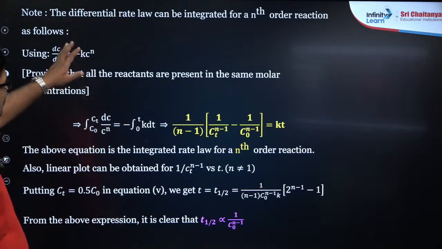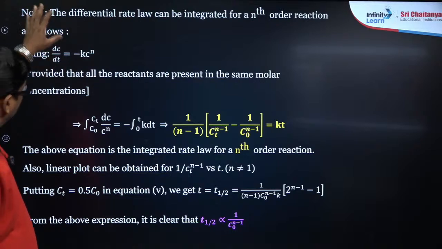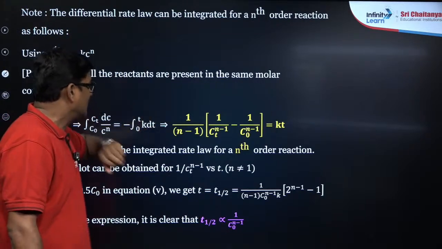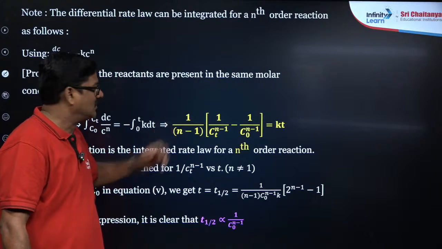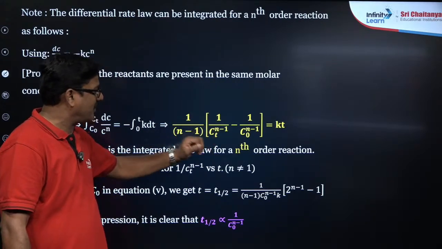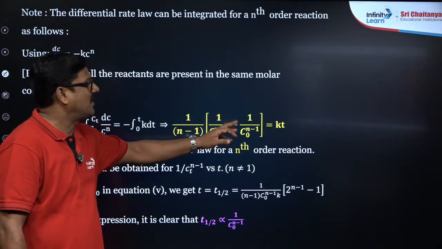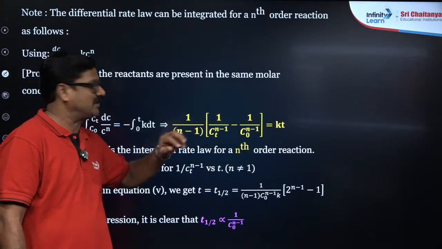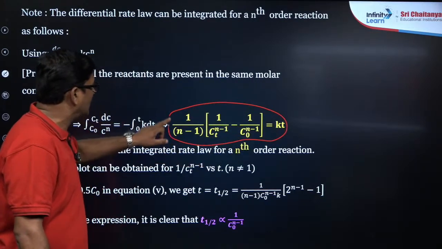The differential rate law can be integrated for nth order as well. For the nth order reaction, it is written as 1 upon n minus 1 of 1 upon Ct to the power n minus 1 minus 1 upon C naught power n minus 1 is equal to Kt. This can be applied for nth order reaction.